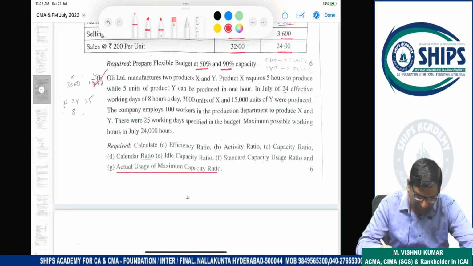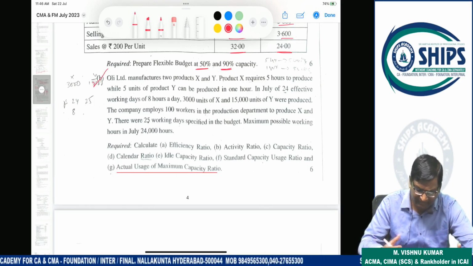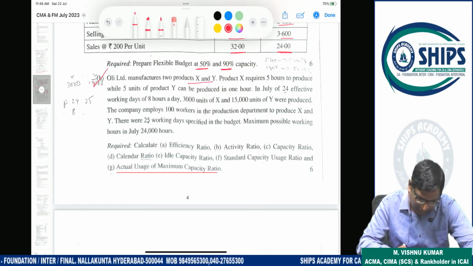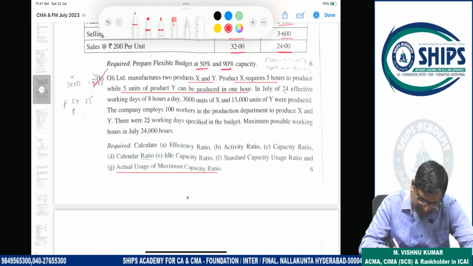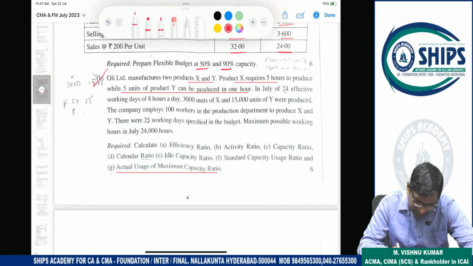Okay. Remaining we'll discuss in the classes, and always we solve the problems. So one company is manufacturing two types of product, X and Y. Product X requires 5 hours to produce, while 5 units of Y can be produced in 1 hour. So in 1 hour 5 units are produced. This is different. X requires 5 hours to produce.